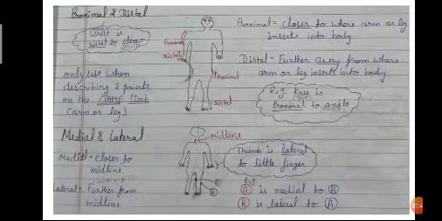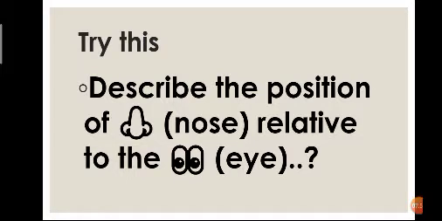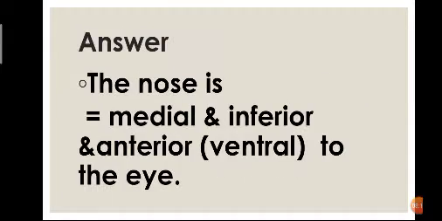Example: you can see point A and point B. Point A is medial to point B, and B is lateral to point A. Now try this question and answer in the comment box, and any queries you can discuss with me there. The question is: describe the position of the nose relative to the eyes.